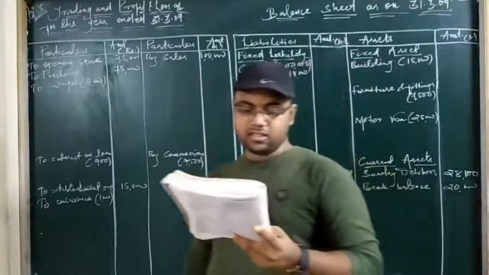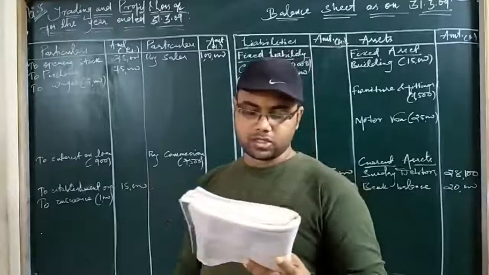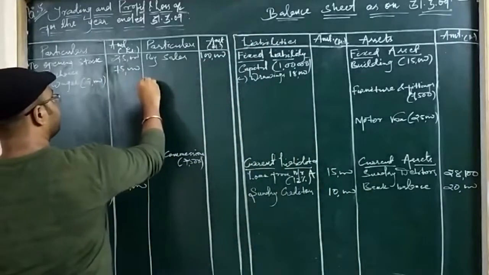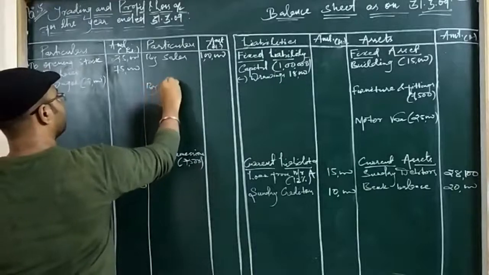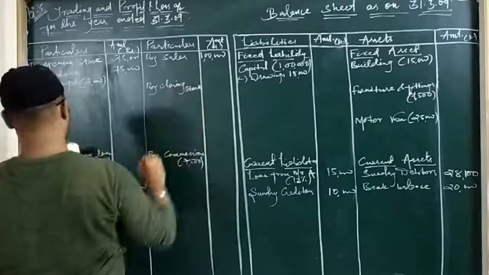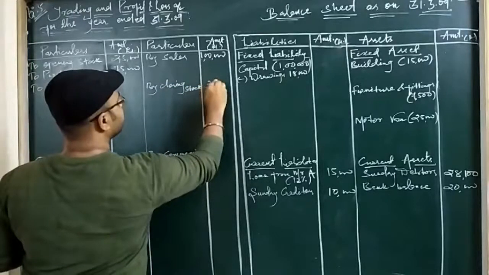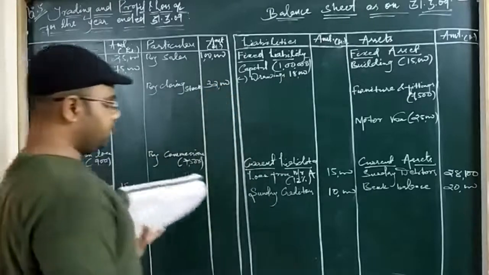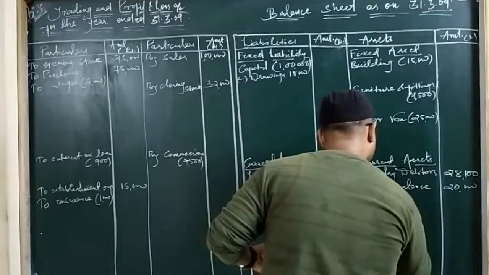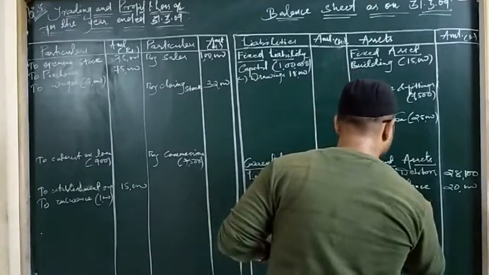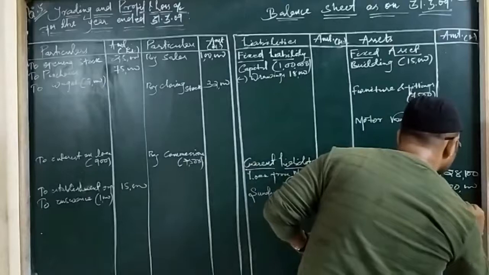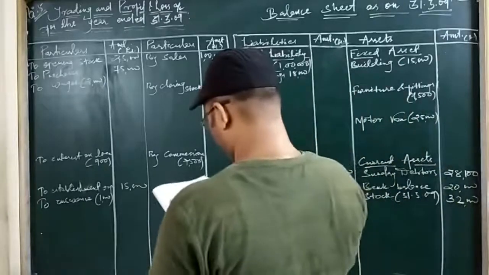Okay. So the first adjustment given is the value of closing stock on 31st March 2009 is 32,000. As you know, closing stock is taken to trading account first. It is an adjustment that will be taken to two sides or two financial statements. So closing stock given is 32,000. And the second posting of the stock is to the current assets. Stock, you can write closing stock also, no issue for that. I am writing the date, stock 31st March 2009, so you identify that it is a closing stock. 32,000. Okay. So the first adjustment is over.